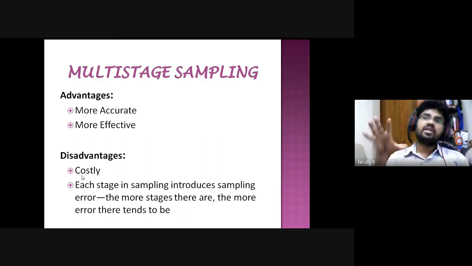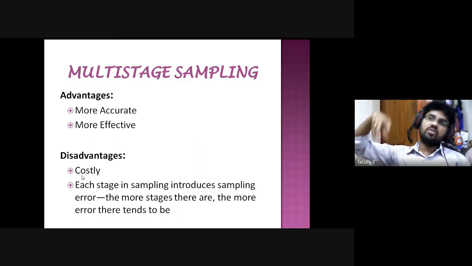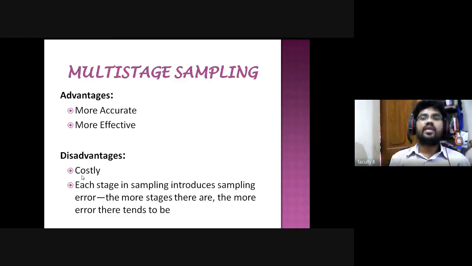If you select Telangana, we need to select districts. So I need to go to the districts. Within the district, I need to go to the particular mandal. Within the mandal, the village is very far away from the mandal also. In that case, we need to spend a lot of money. That is why the multi-stage random sampling method is very costly. Is it understood? Yes, sir.